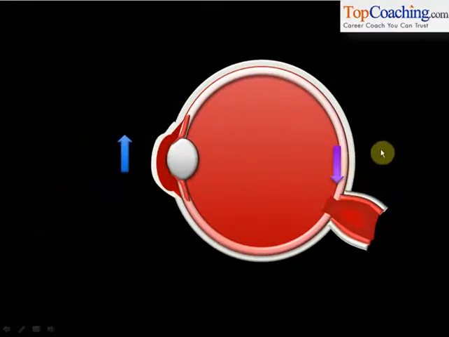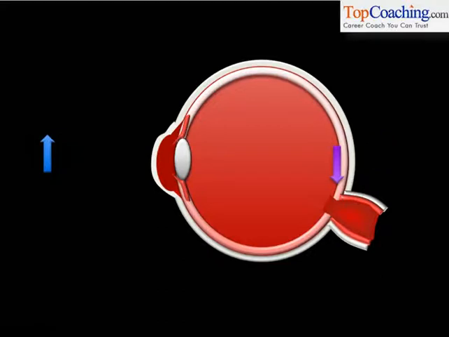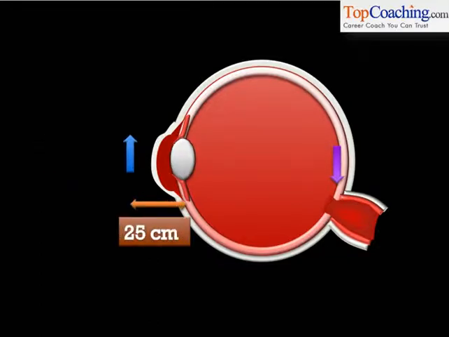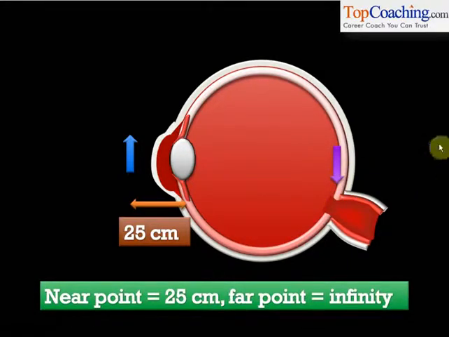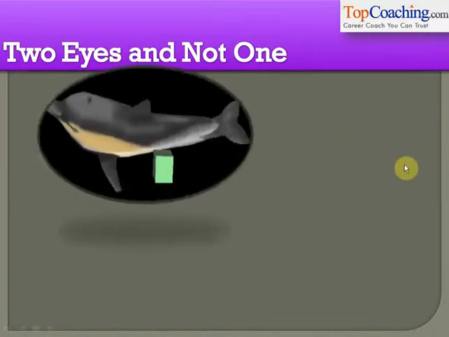We learnt that the lens can become thick and thin depending on where the object is placed. In the case of an eye, the focal length varies but the image distance is constant. When you bring the object closer to the eye, the lens becomes thicker. Farther from the eye, the lens is thinner. The nearest point of clear vision for the eye is 25 centimeters. The far point, of course, is infinity. So the eye can see up till infinite distance.